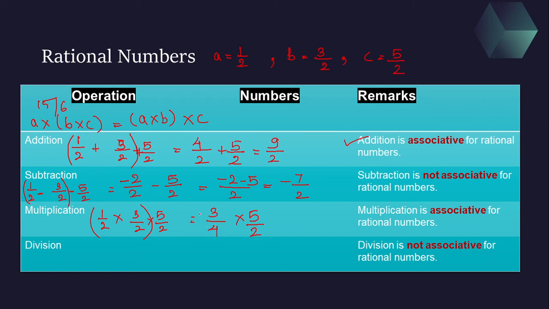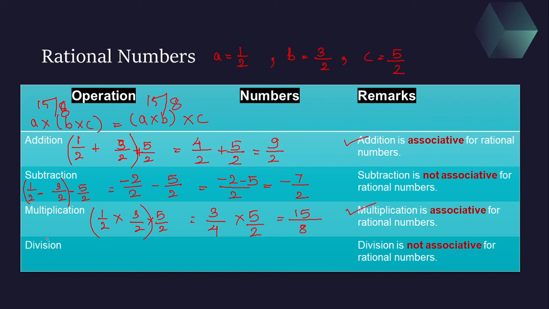So what did we get? 3 5s is 15 and 4 2s is 8. Yes children, 4 2s it is 8. So this is again 15 by 8. So that means LHS and RHS is same. You are getting the same values after changing the bracket. So simply we can say that multiplication is associative for rational numbers.